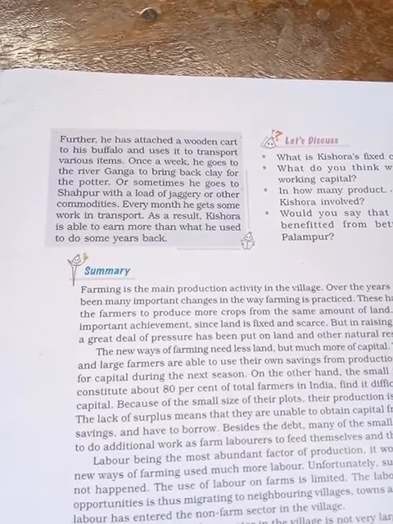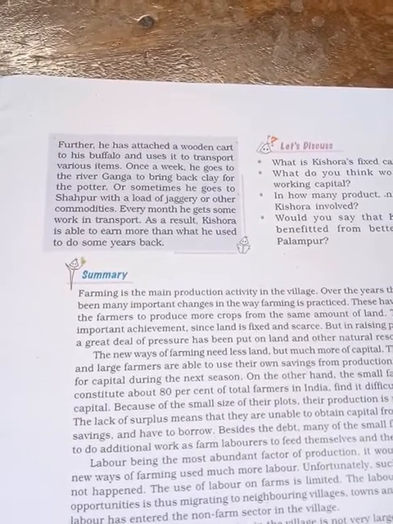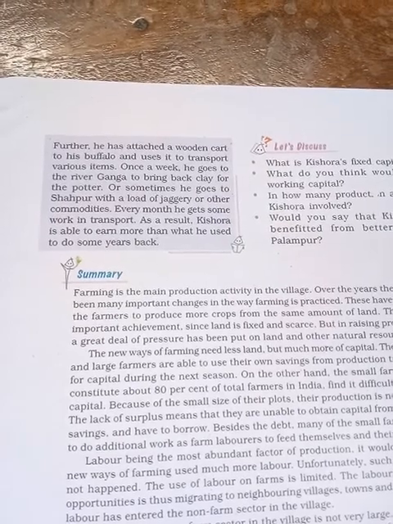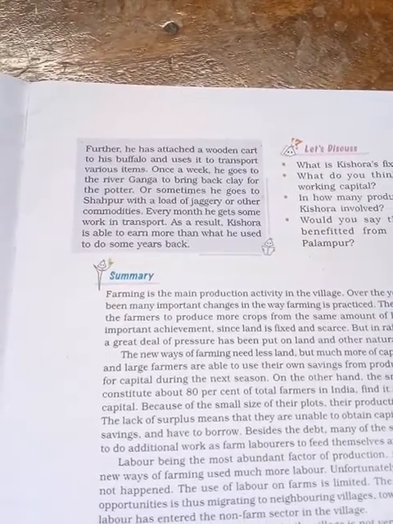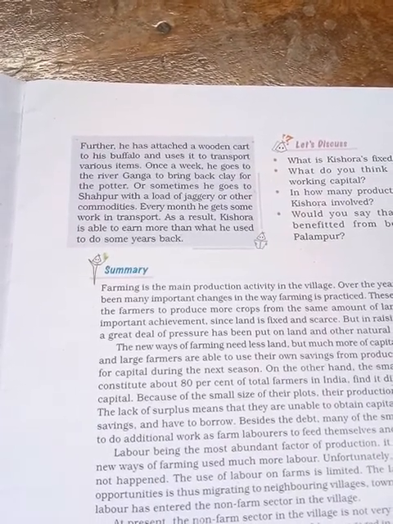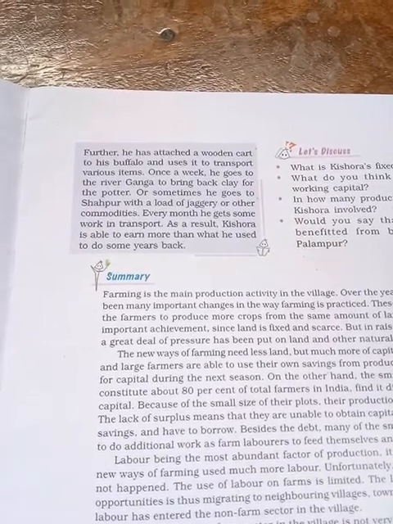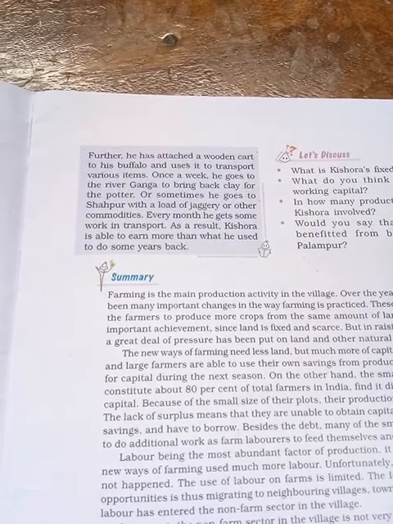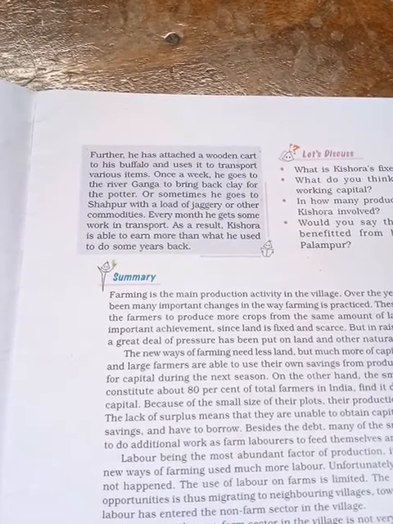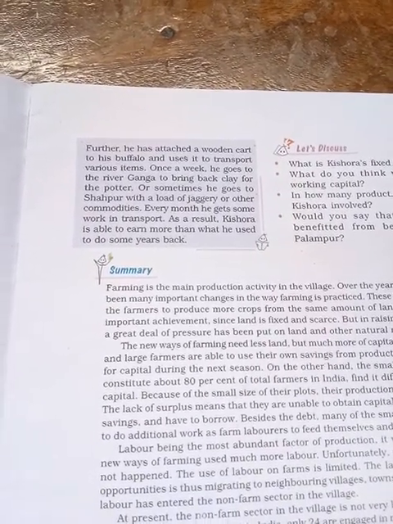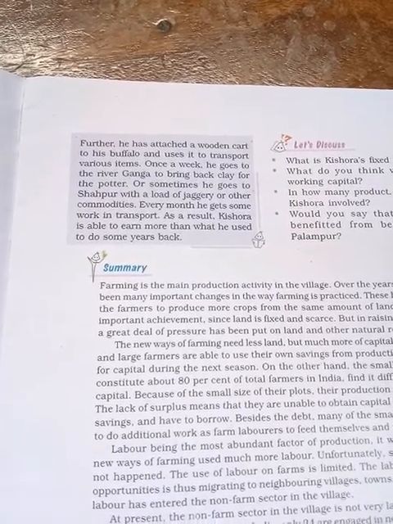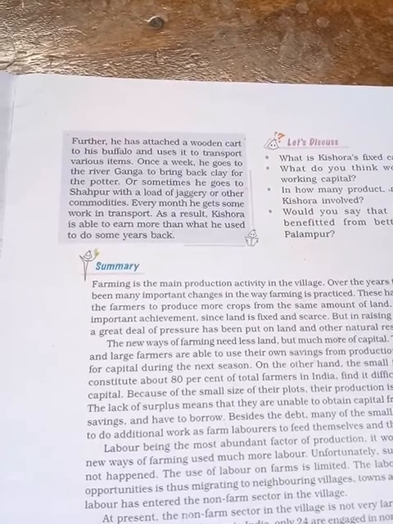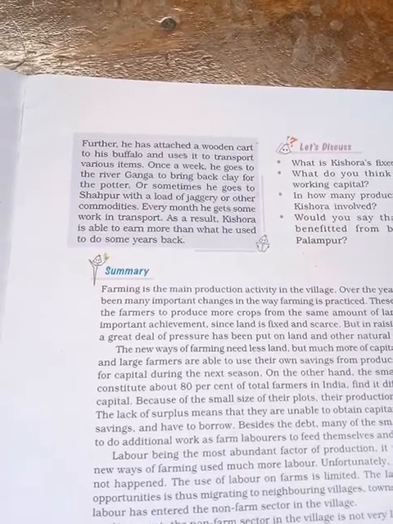As a result, Kisora is able to earn more than what he used to some years back. That means after getting that loan, he bought a buffalo and is getting a lot of money now. Before getting that loan he was not able to earn more money, but after getting the loan he is able to get a lot of profit from that.